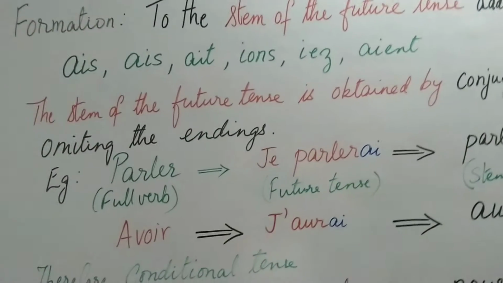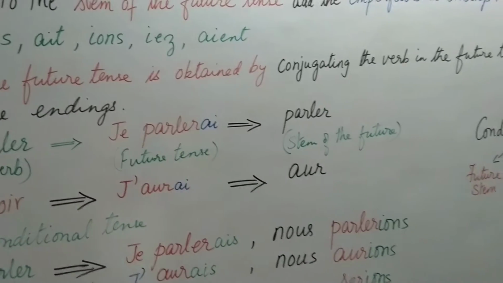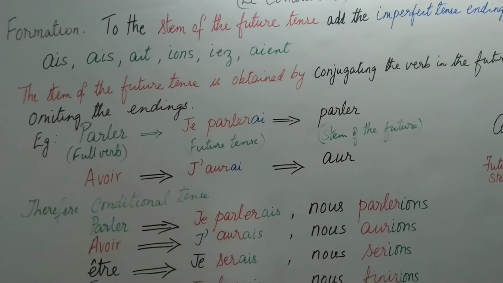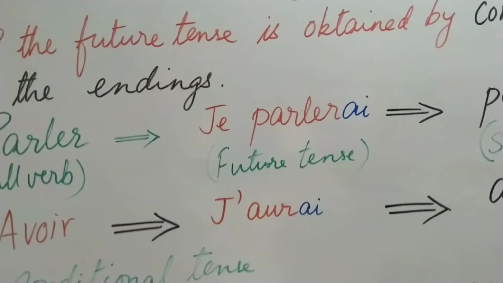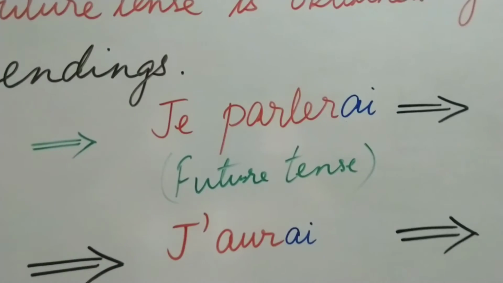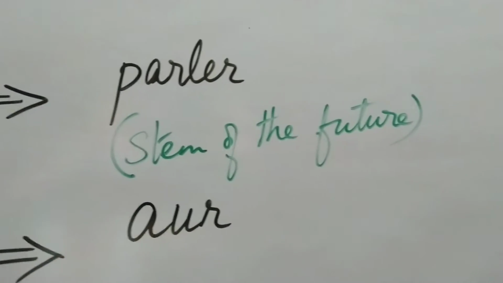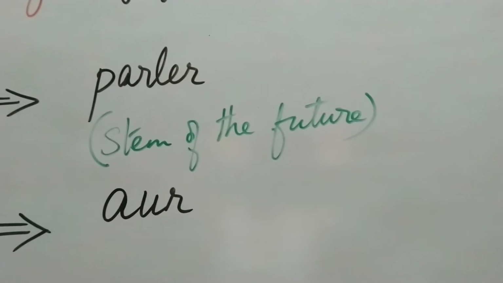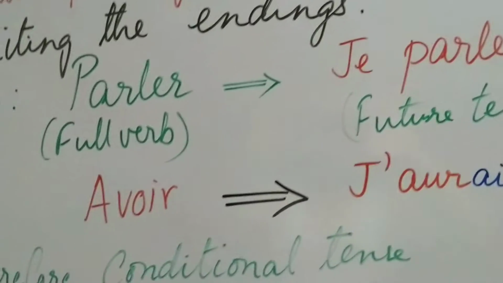Now, how do we obtain the stem of the future? The stem of the future is obtained by conjugating the verb in the future tense and omitting the endings. For example, if you take parler, the future tense for parler is je parlerai. The ending of the future I have put in blue. If you omit the letters in blue, you will get the stem of the future. For all regular ER verbs, the stem of the future will be the full infinitive, or the full verb. But for irregular verbs, you will have to know your future conjugations.